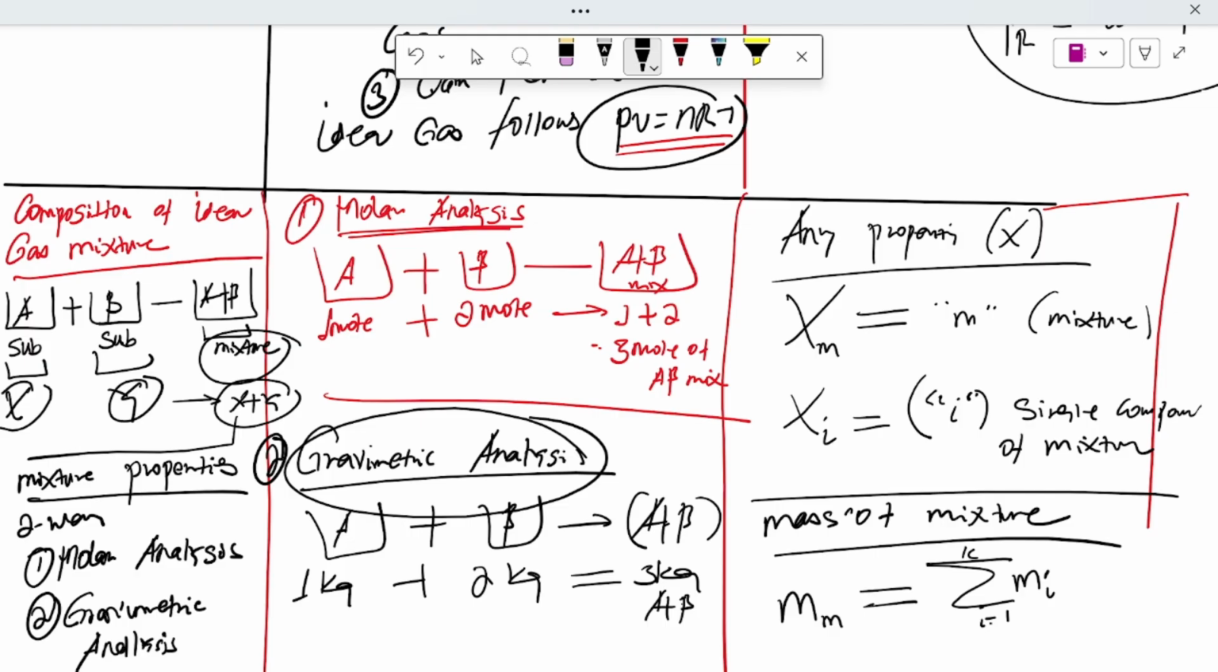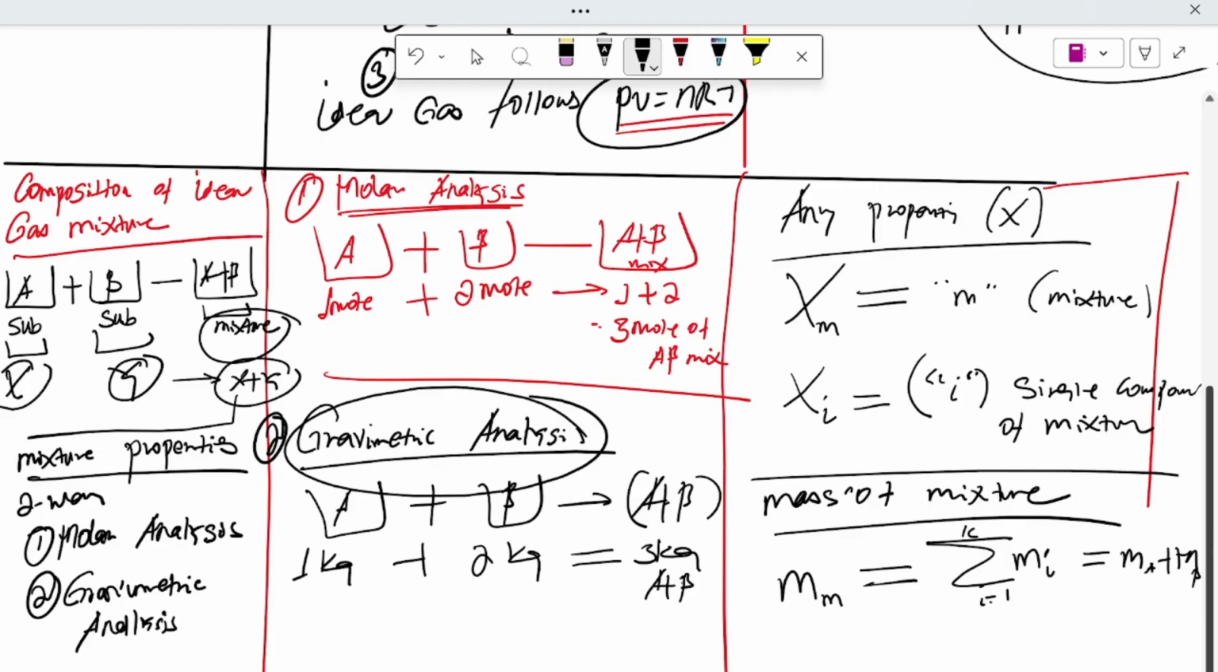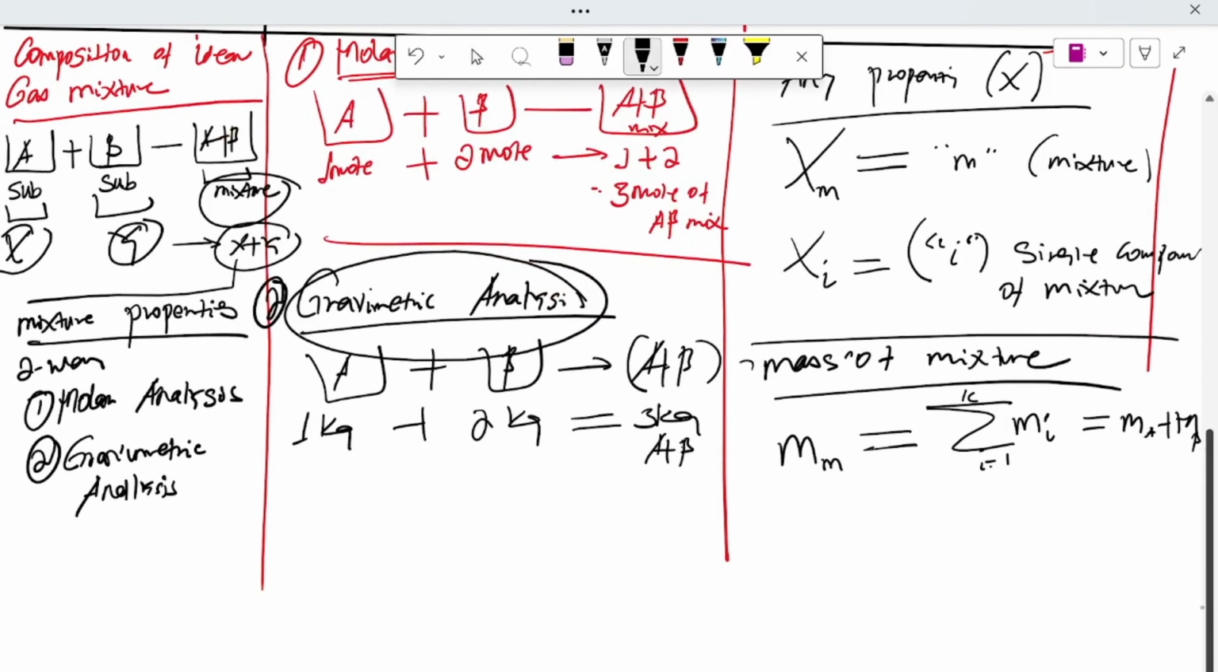We have substances A and B. That is the summation of the mass of A plus the mass of B. This one is the mass of a mixture.